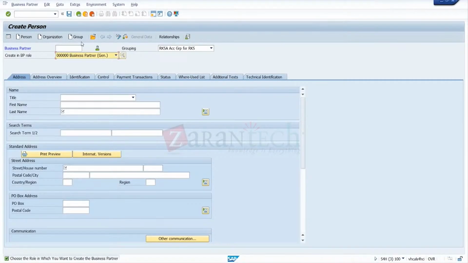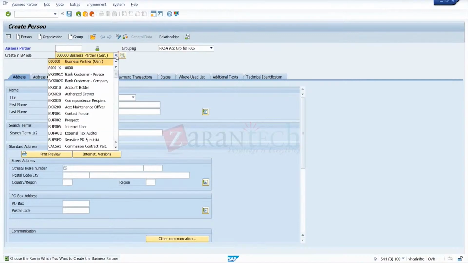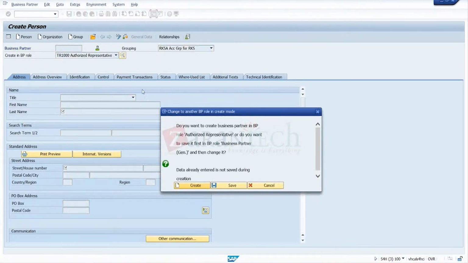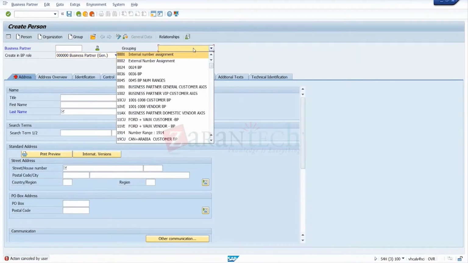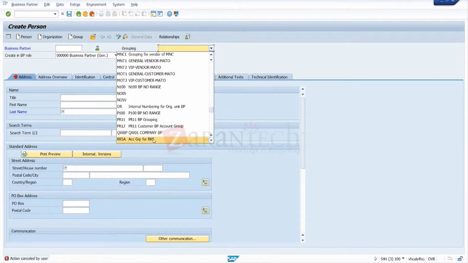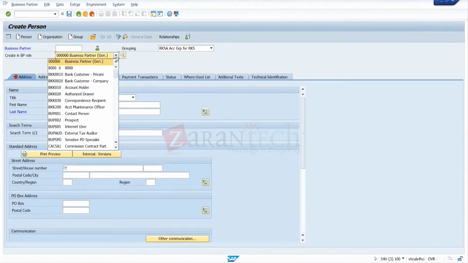Actually when you take this option, this will not be available. So TRG is not coming.